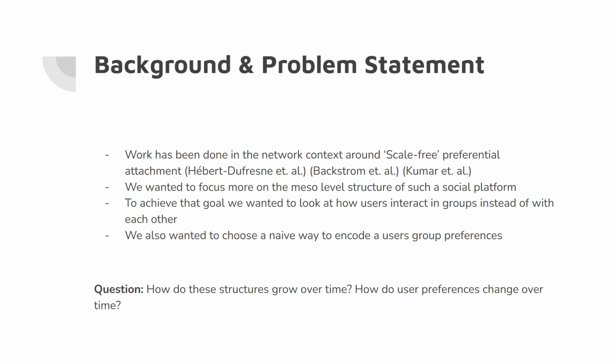And in order to do that, we wanted to look at how they interact in those groups instead of with each other. But we also wanted to be able to capture the user's group preferences and the sizes of those different structures. For our simulation, we did analyze this stuff over time. So we aim to answer these questions of how the group structures grow over time and how the user's preferences change over time.